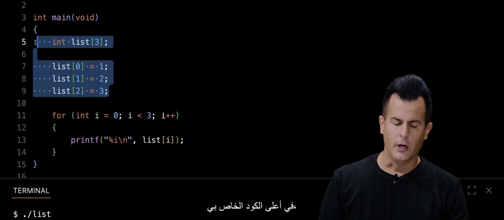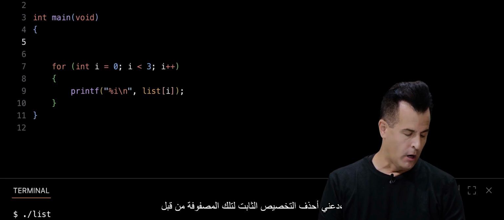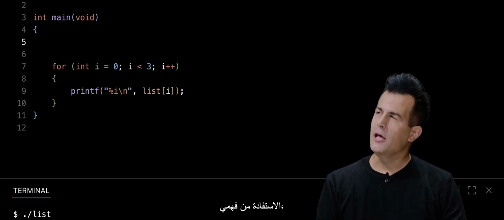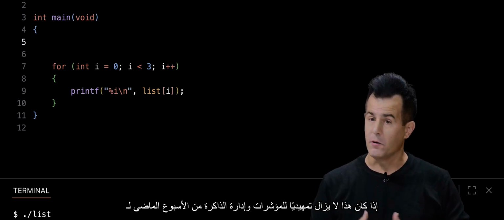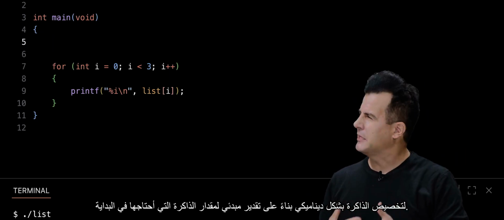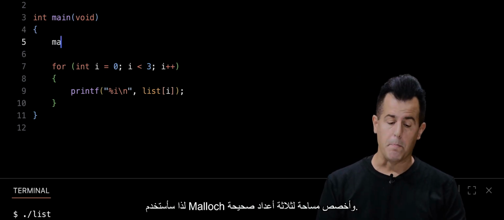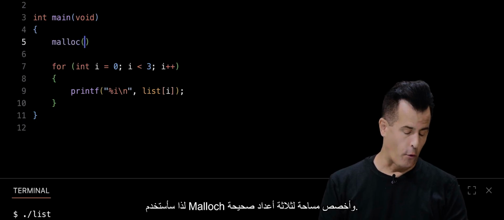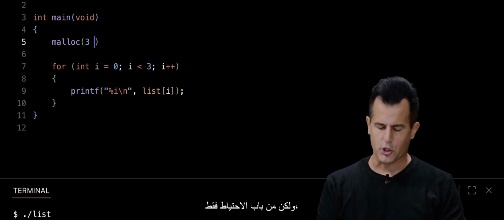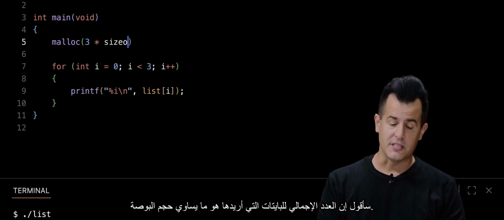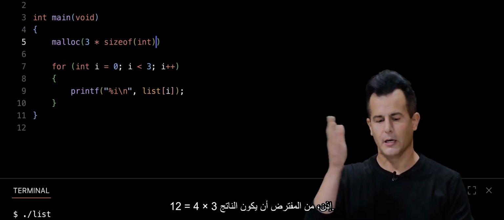At the top of my code, let me delete the static allocation of that array before, and now let me leverage my understanding, if still preliminary, of pointers and memory management from this past week 4 to just dynamically allocate a guess at how much memory I need initially. So I'm going to go ahead and use malloc and allocate space for 3 integers. But integers take up a few bytes, and it usually is 4. But just for good measure, I'm going to say times whatever the size of an int is the total number of bytes I want. So presumably it's going to be 3 times 4 equals 12.